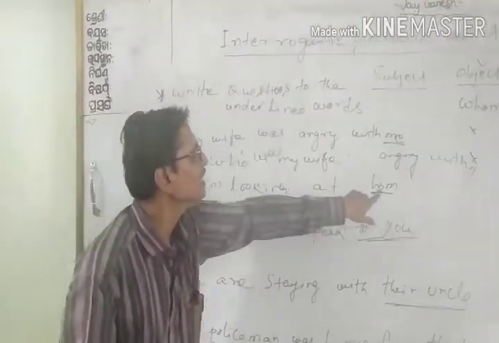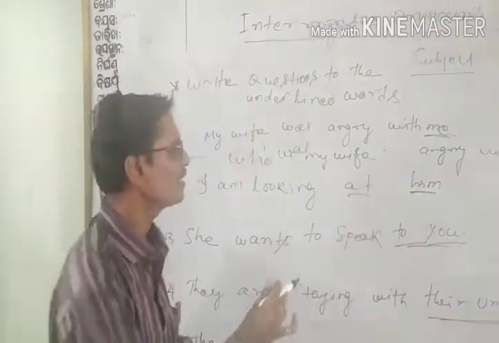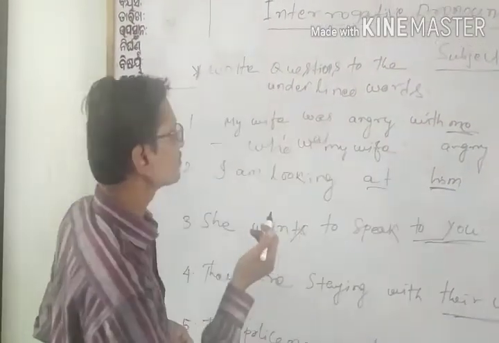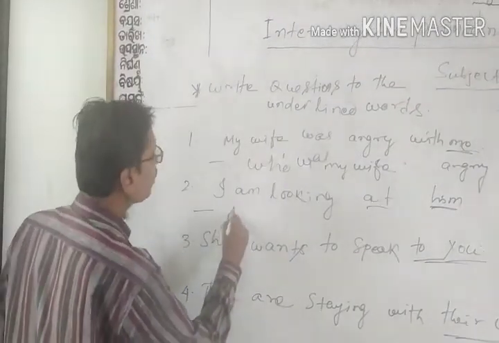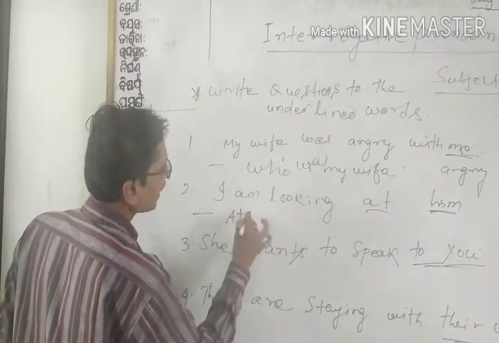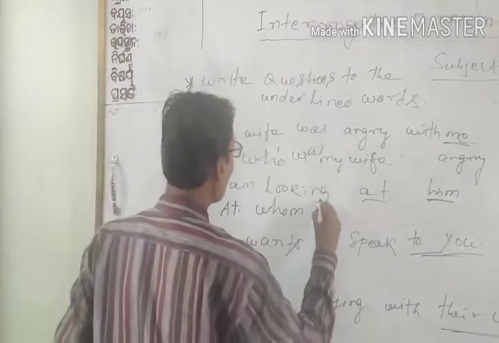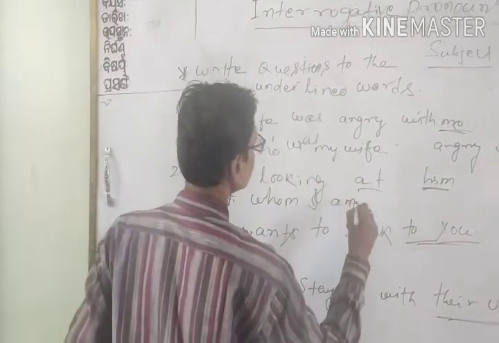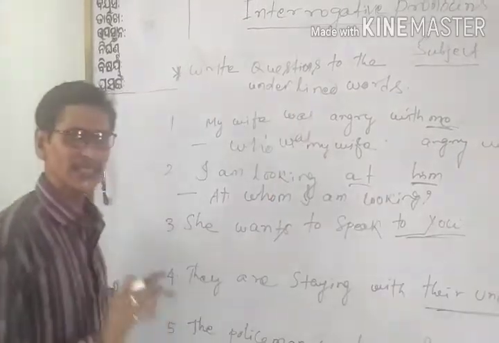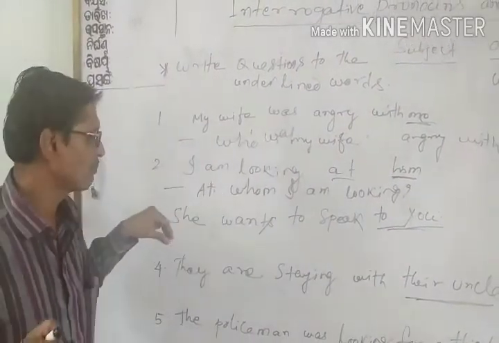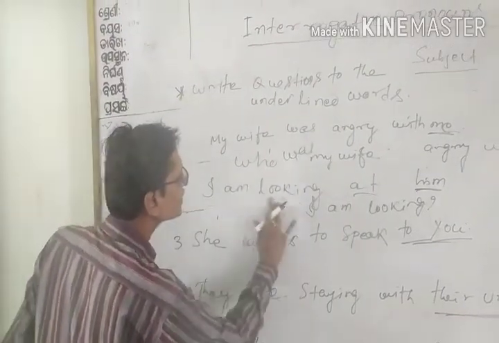Similarly, here you see him is the object, we are asking about him, and before that there is a preposition, at him. So normally we will convert this to what? At whom am I looking? This is the question. Normally we make this question, but in accordance with the rule, we cannot use whom like this.